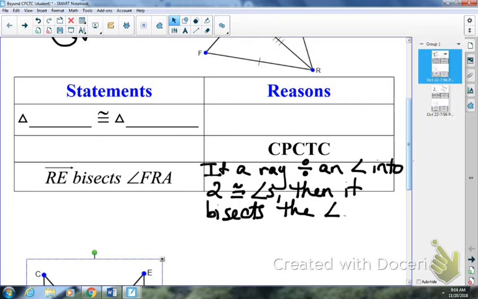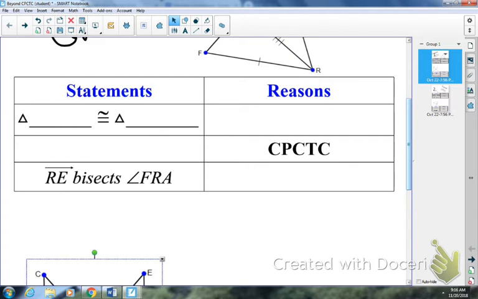So on your quiz, or not on your quiz, this is not your quiz tomorrow, but on your test, if you put the other direction when it should be this direction, I will take off partial credit because you're going in the wrong order. Remember how we talked about just because the statement is true does not mean the converse is true. They say two different things. So make sure you do have the right order here. Questions on this one? It's a little different. Okay, let's continue on then.